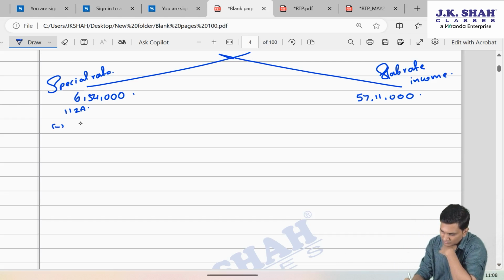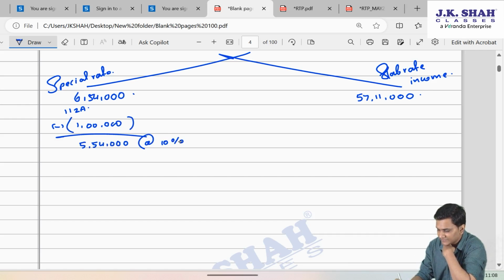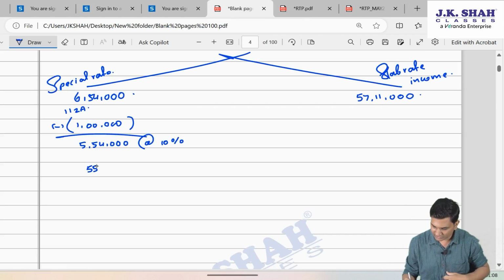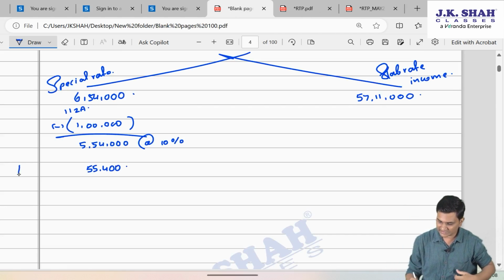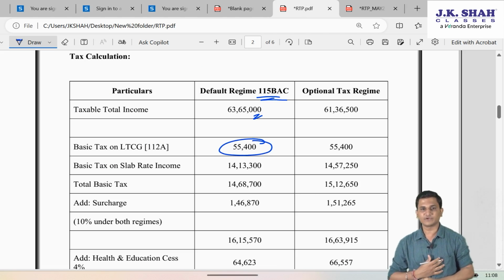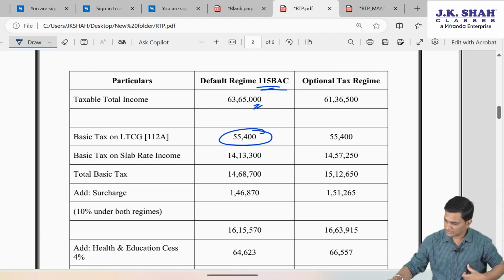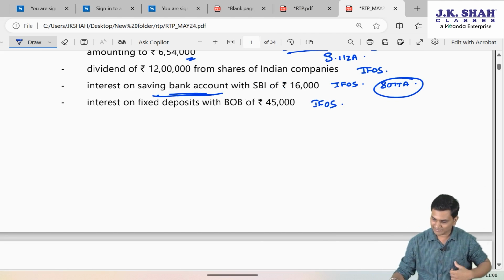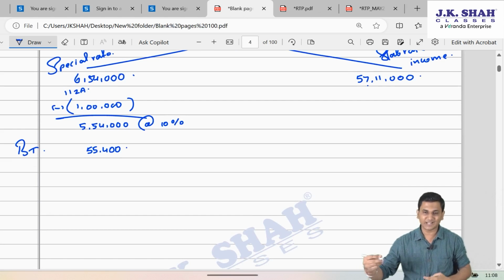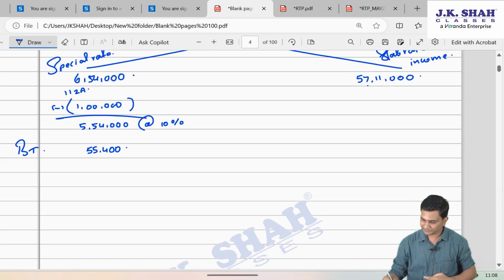So I will remove 1 lakh from this. 5,54,000 will be taxable at 10%. So 55,400 will be the basic tax on this long-term capital gain. Now there is slab rate income, this 5711, which I will have to split in this manner.